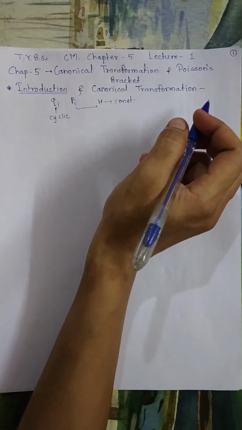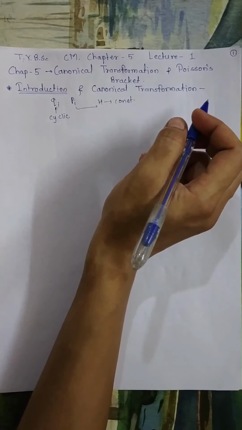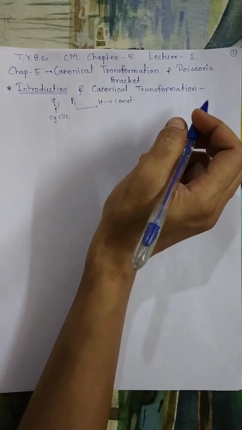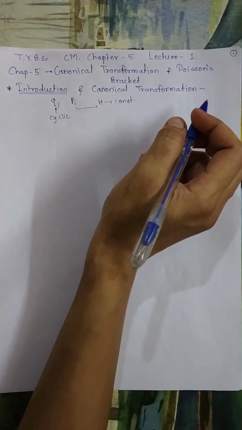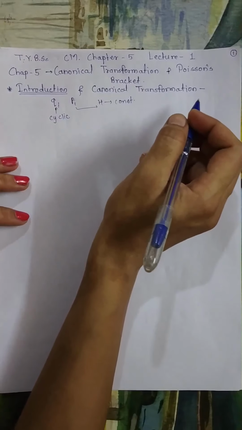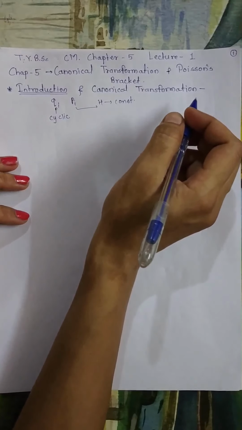While doing this process, care should be taken to retain the form of our Hamilton's equations of motion. So the transformed Hamiltonian also satisfies those two equations of motion in the new coordinate system and new momenta.